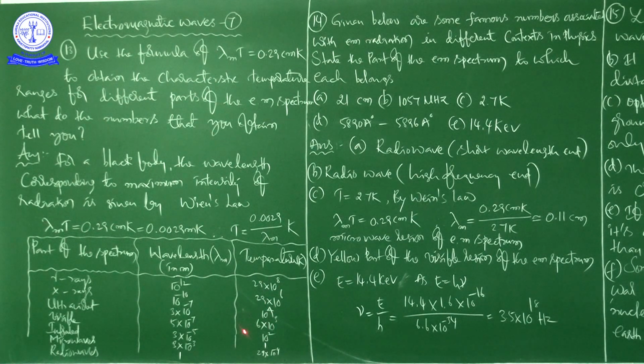These numbers tell us the temperature ranges required to produce electromagnetic radiations of different wavelengths. Full stop. After calculating the corresponding temperature numbers for the corresponding wavelengths, what I am saying is these are the temperature ranges required to produce electromagnetic radiations of different wavelengths.